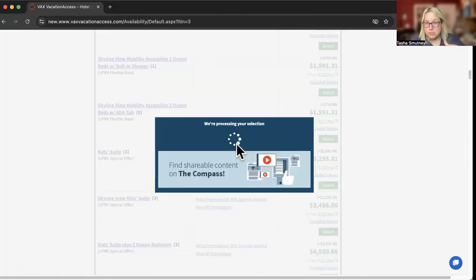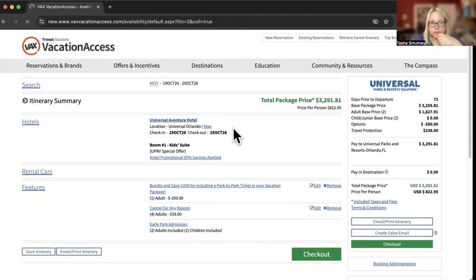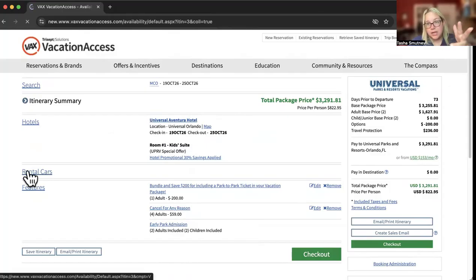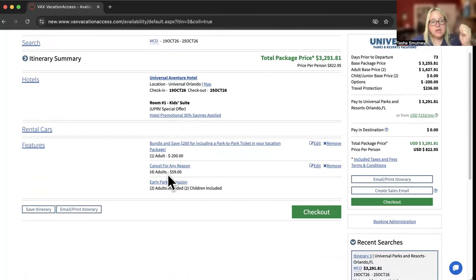Again, all the descriptions are right in there for you to read to choose what's going to be best for your client. So now again, I've got everything here. If they wanted a rental car, we can add that in as well. It has a bundle and save $200 if they choose a park to park ticket. It has the cancel for any reason, has early park admission. What I'm not seeing right here is I'm not actually seeing their tickets.